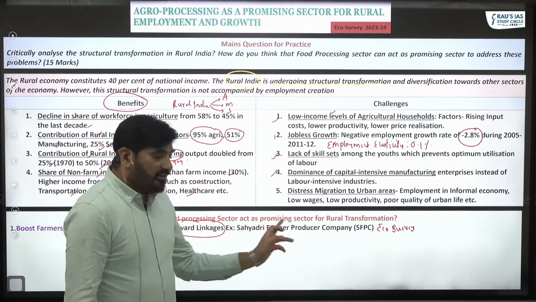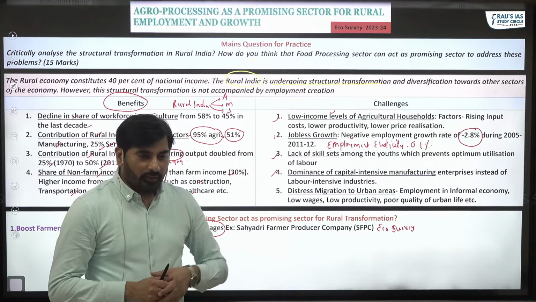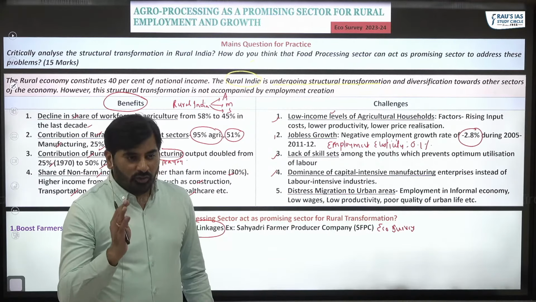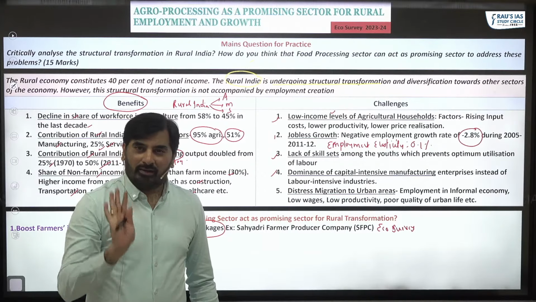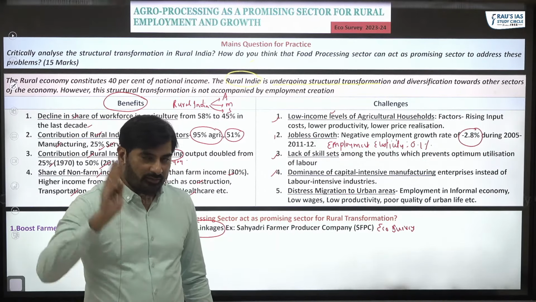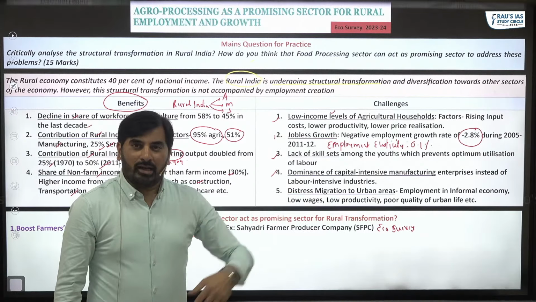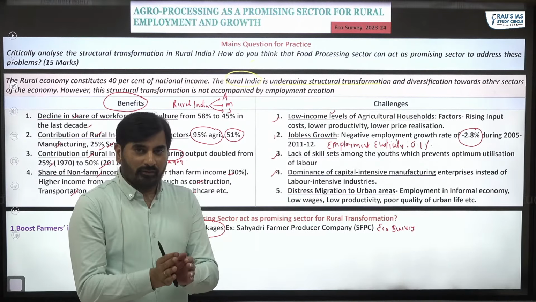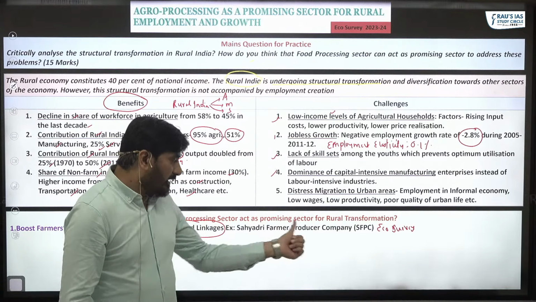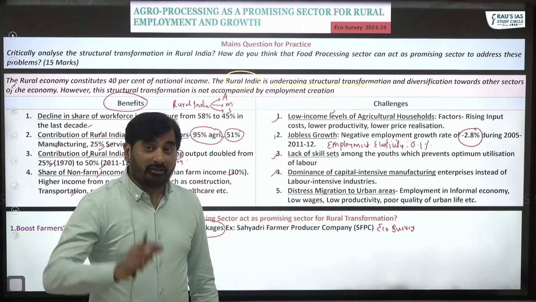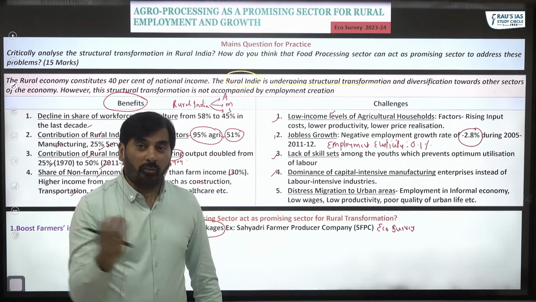With respect to Sayadri Farmer Producer Company, let me tell you a brief history about it. It started in the year 2010 with just 11 small and marginal farmers. From 2010 until now, from just 11 farmers, if you look at the net turnover of this Sayadri Farm Producer Company, its turnover has increased to 1000 crores. It has had phenomenal growth.